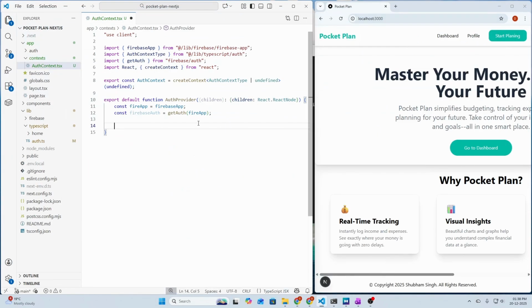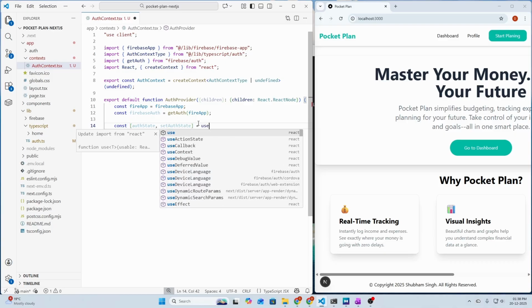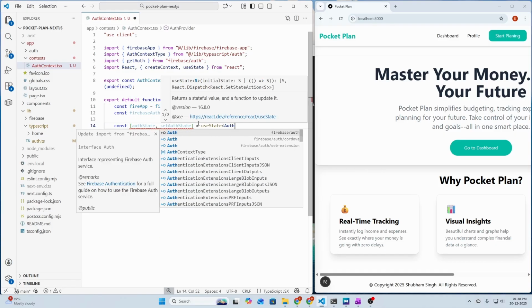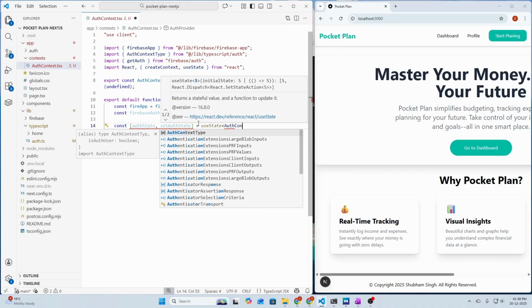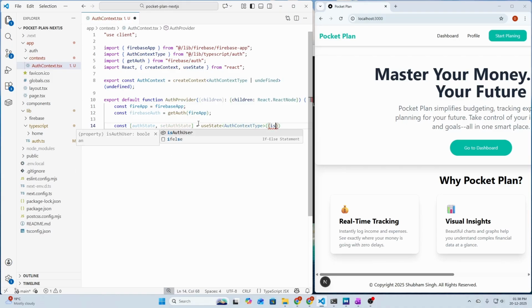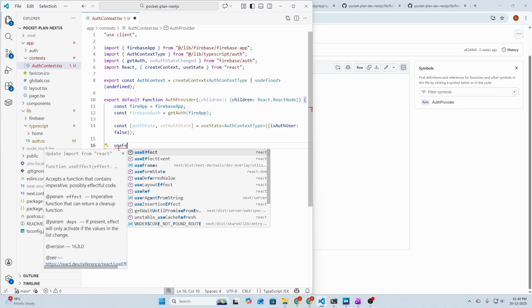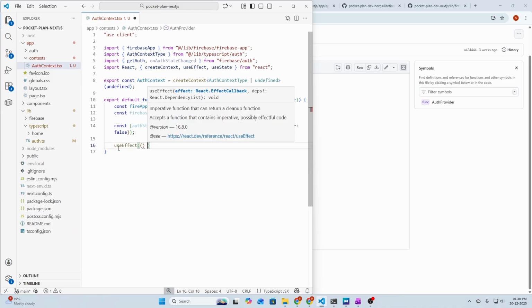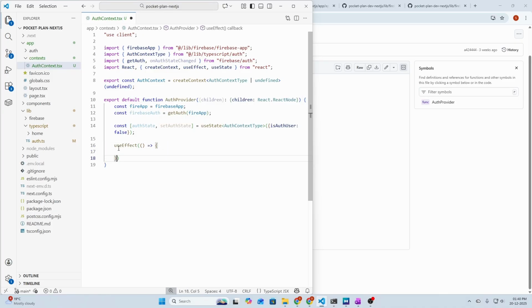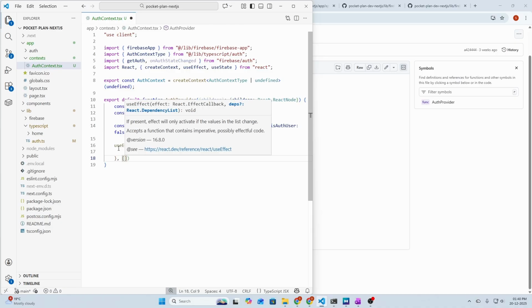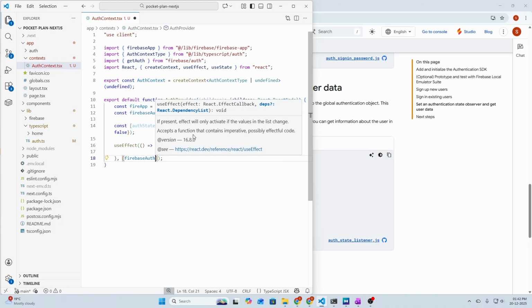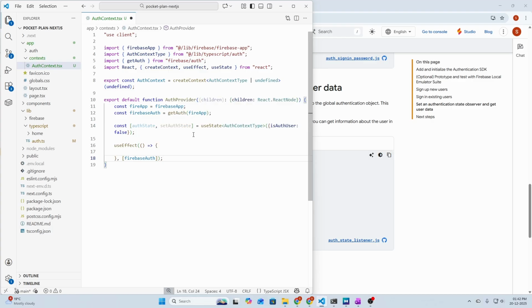So firstly we need to create a state here, let's call it authState and setAuthState. Then we need to use the useState hook of type AuthContextType, and we can define the isAuthUser as false for initial values. And then we need to use the useEffect hook to track our authentication state. So let's create it, useEffect, and pass an arrow function and pass a dependency array also of type firebaseAuth, because we want to track the user authentication state.